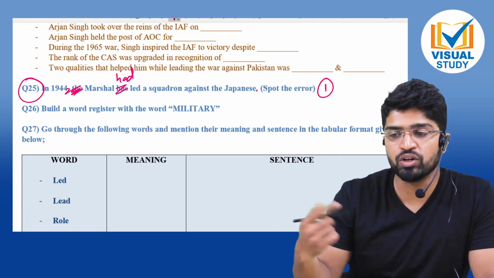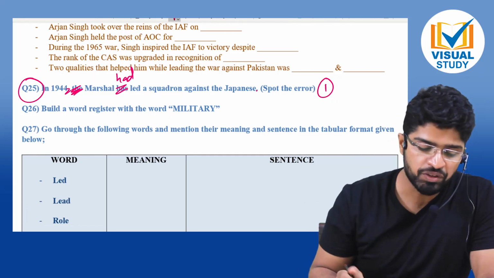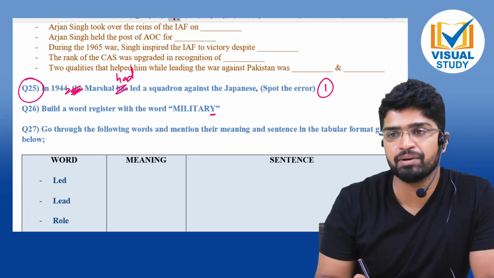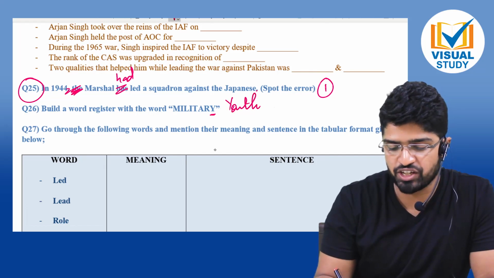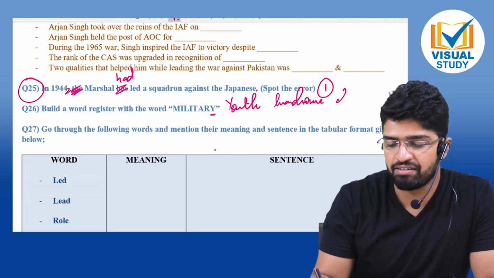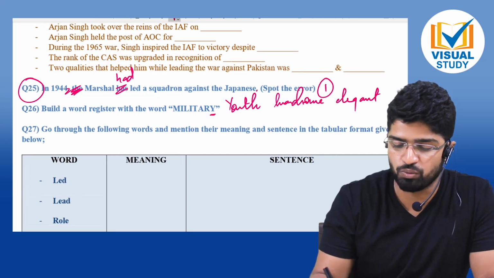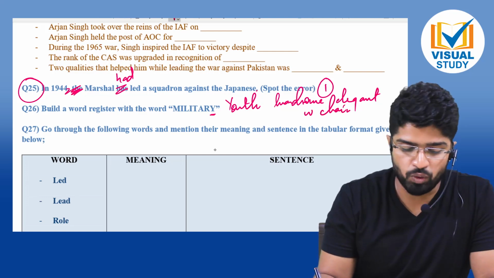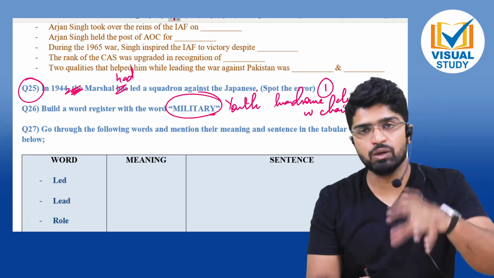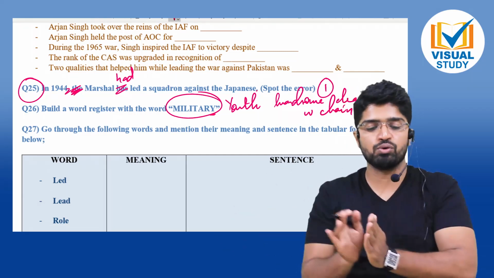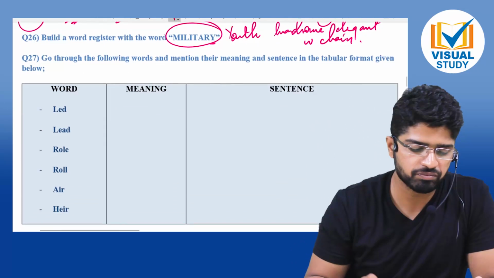Build a word register with the word military. So you can have the word chain and word register. That is different. Word chain means the last alphabet, from Y you start with new words. Y, youth. H can have handsome. E can have elegant. So this is called a word chain. And what is a word register? Whatever words can be found in the word military, making words from it is called a word register.